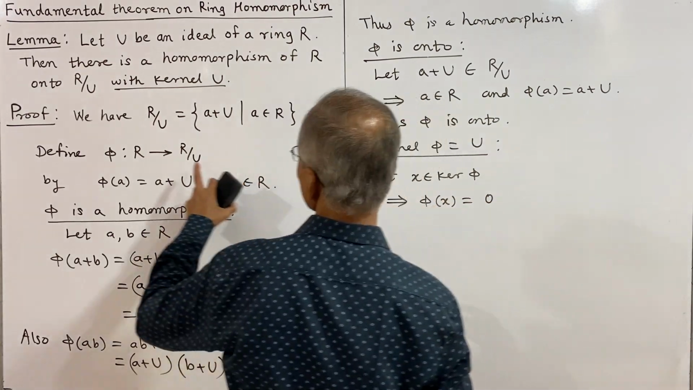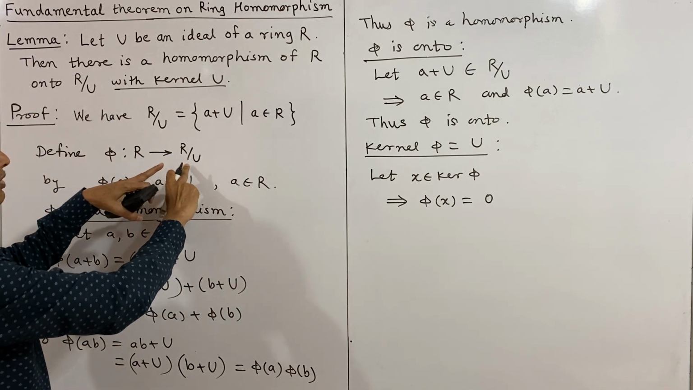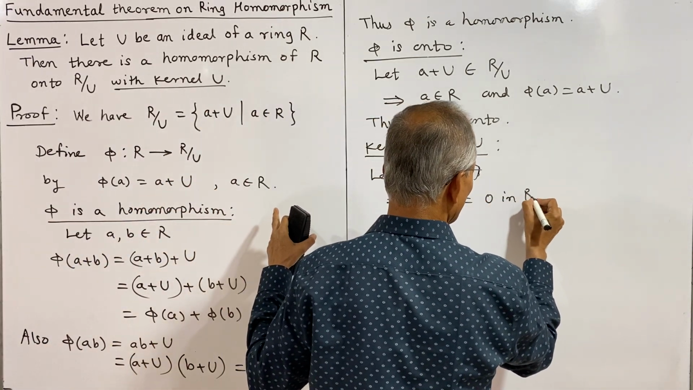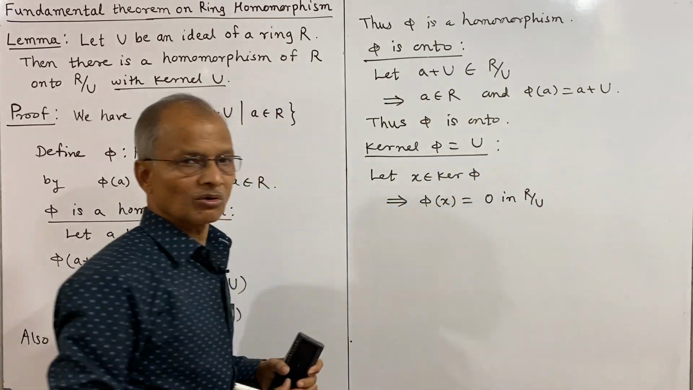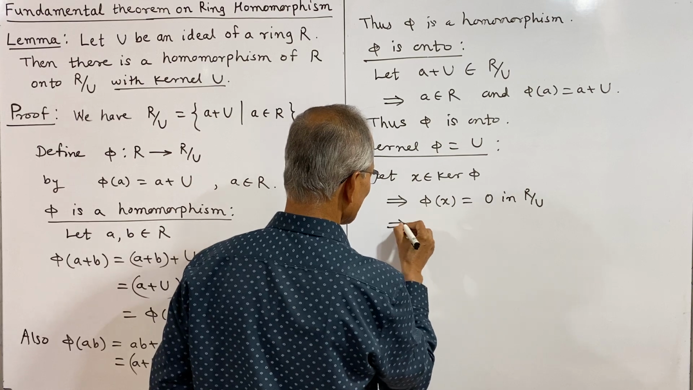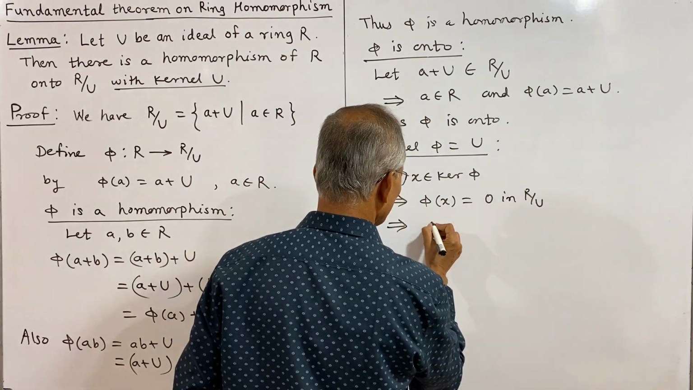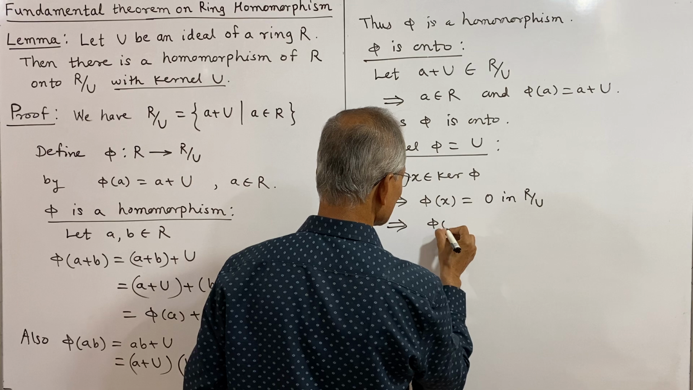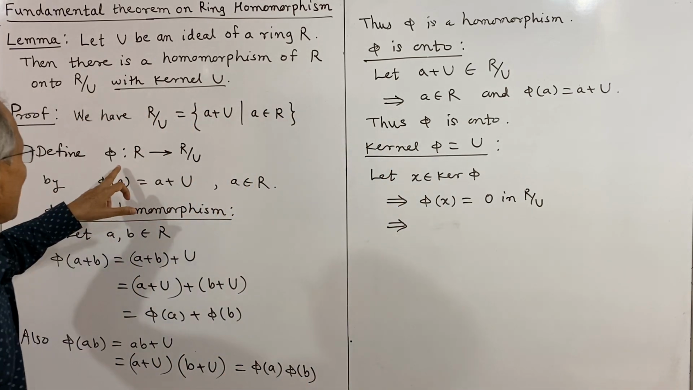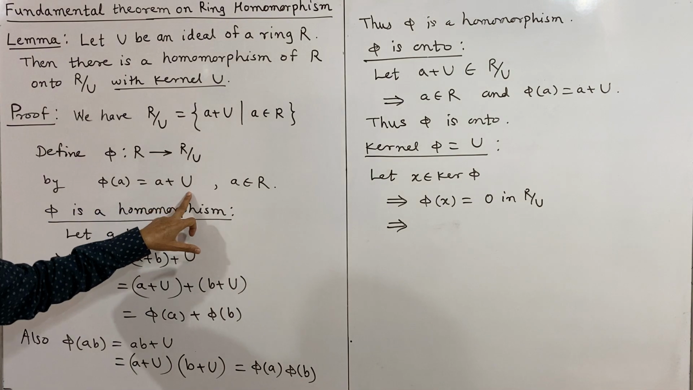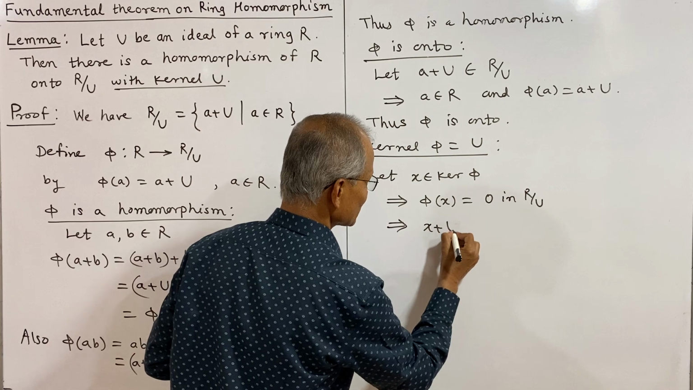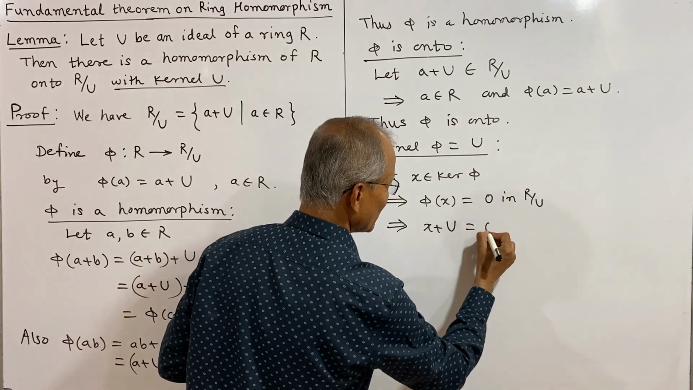Phi is a mapping from R to R by U, so 0 is the zero element in R by U. And we know 0 in R by U is 0 plus U. So this implies phi of x equals 0 plus U. But what is phi of x? By definition, phi of a is a plus u, and therefore phi of x will be x plus u. This implies x plus u is equal to, what is 0 in R by U? 0 plus u.